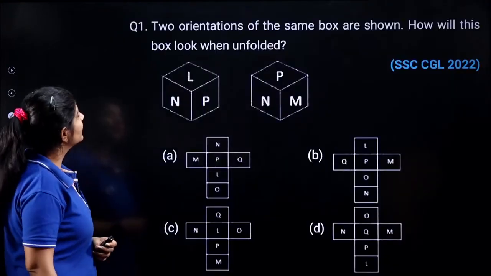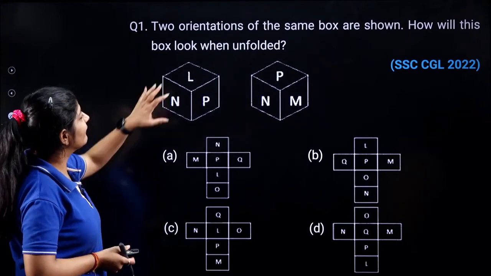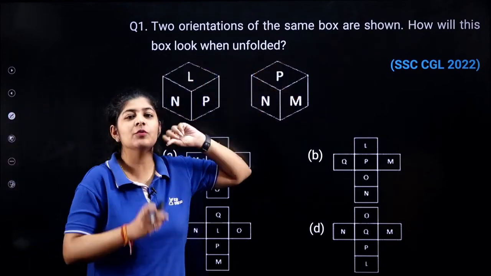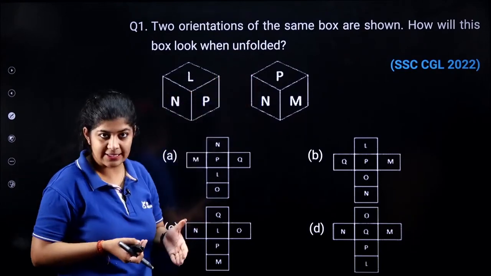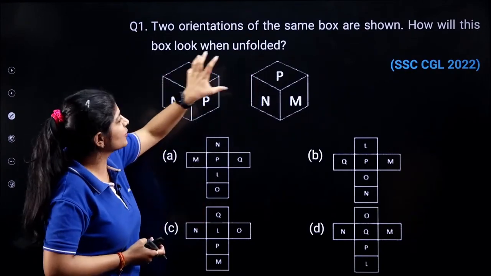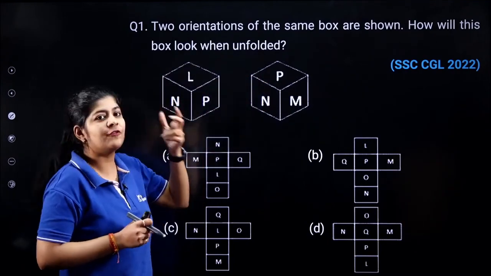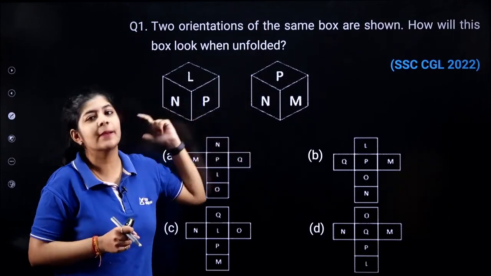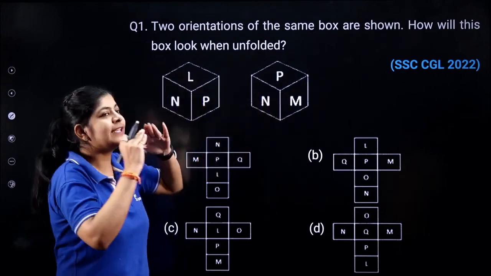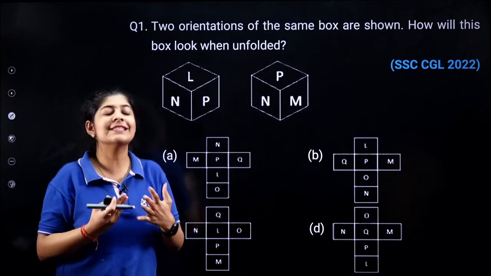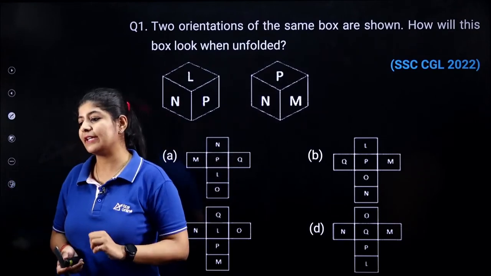So this first question is from the concept of dice. Here you are having two packed dice, and what you have to do now, you have to open it. Now the question is asking if we will open this particular dice, how it looks like. This is the two figures of a same dice. हमारे पास एक dice है, उसके दो different एंगल से दो different views हमें दे रखे हैं. This is view number 1, this is view number 2. Now the question is saying अगर मैंने इस dice को open कर दिया तो ये किस तरीके से मुझे दिखेगी. Now you have to focus on the options and you have to select the correct one.